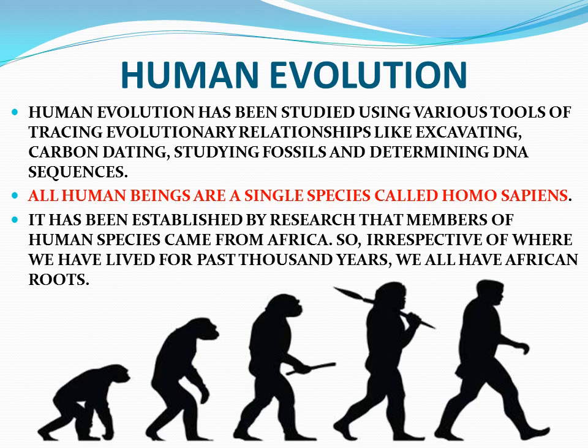So, students, where do we belong? Which country do we belong to? Which religion? Which caste? All human beings belong to a single species, which is known as Homo sapiens. So we all are human beings. We all belong to the same species, we all are Homo sapiens. So this is all about human evolution.